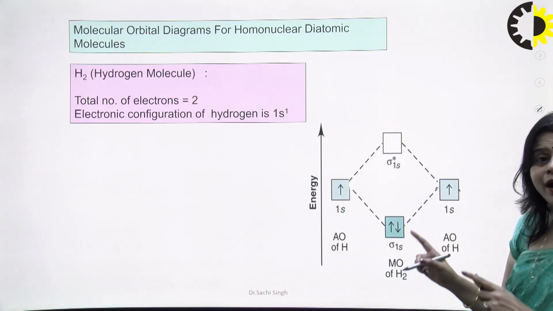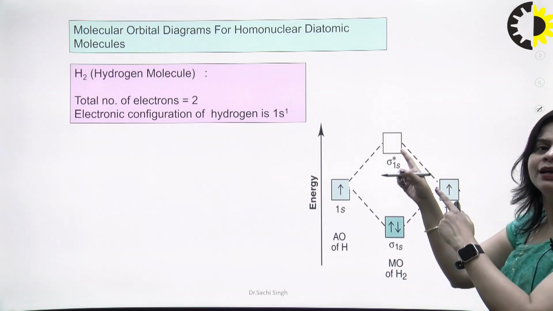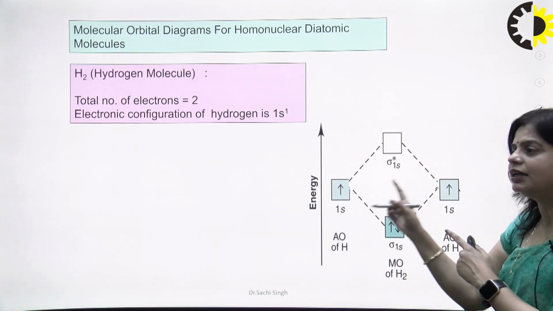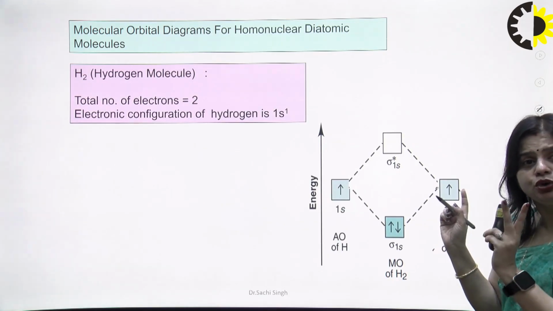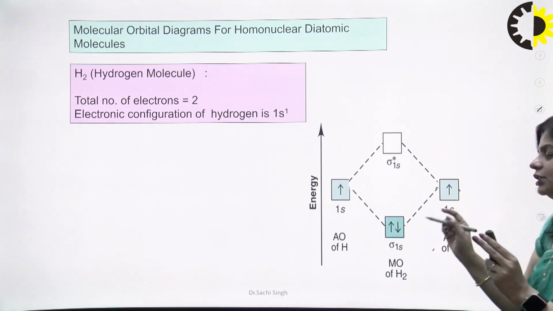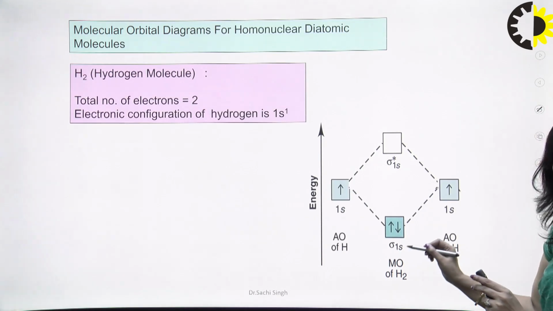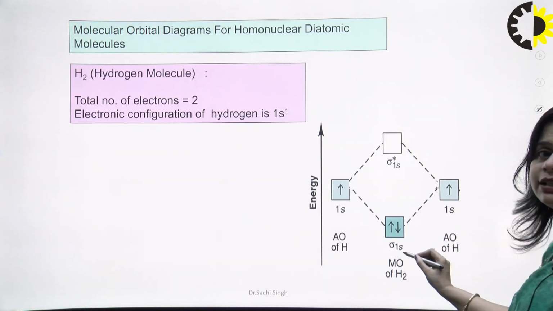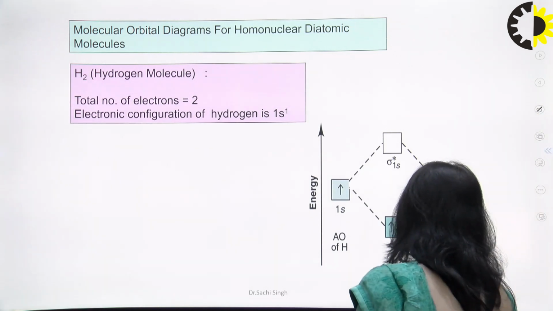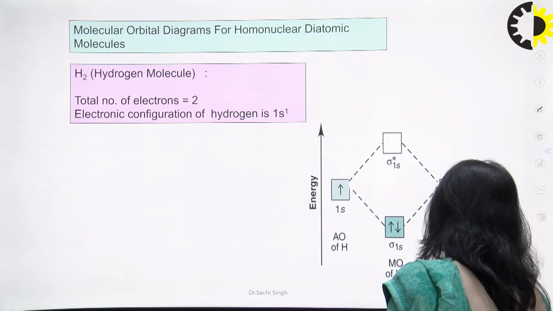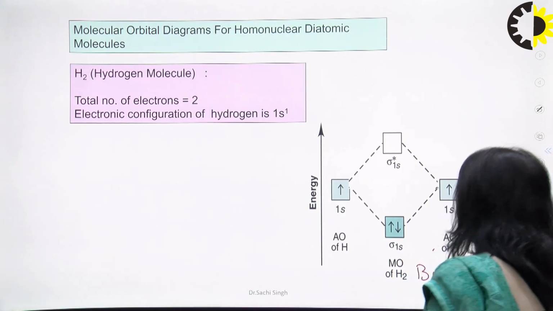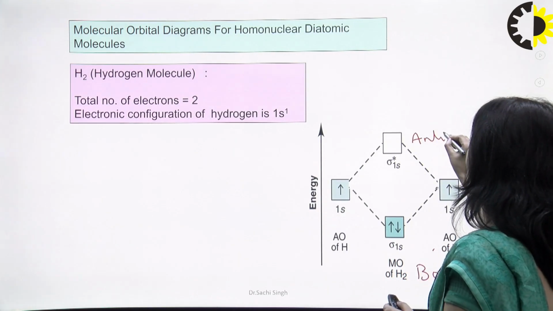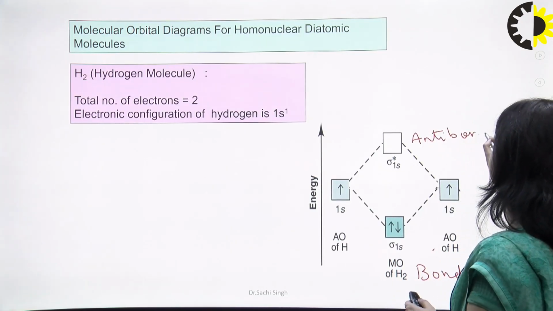Clear? It is sigma 1s and it is sigma star 1s. Sigma star 1s is vacant because only 2 electrons are available. The electrons are filled in sigma 1s, which is called the bonding molecular orbital, and sigma star 1s is the anti-bonding molecular orbital.